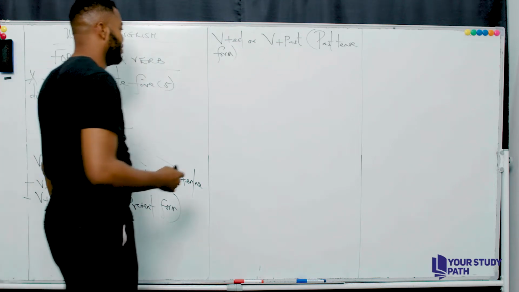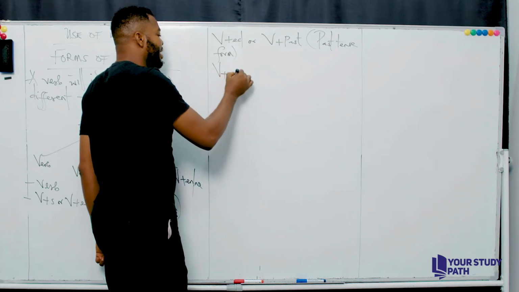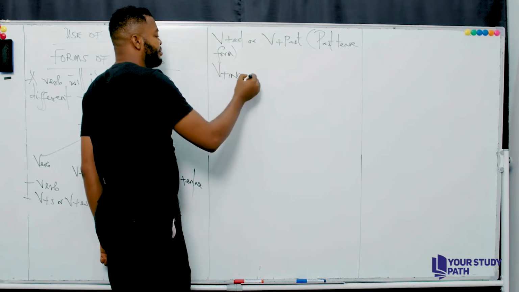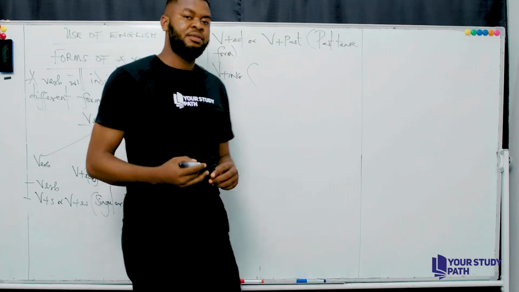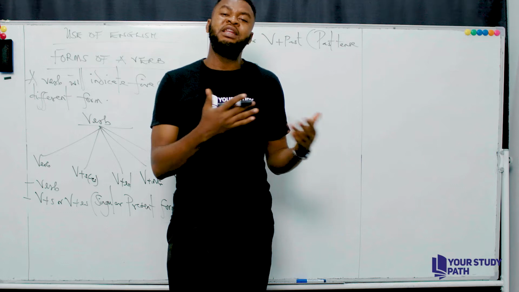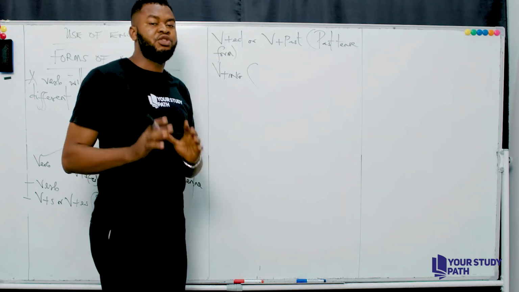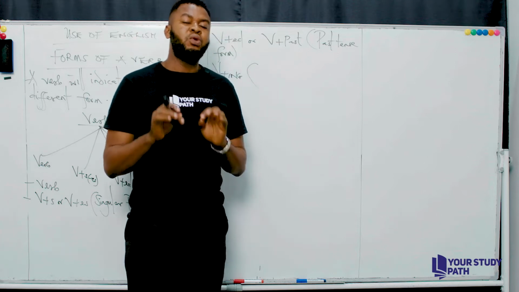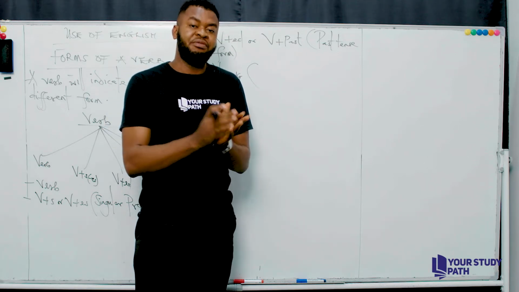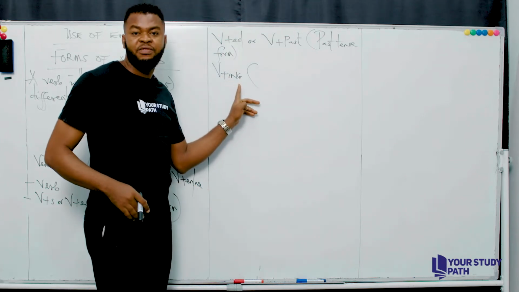Then the fourth form is V plus ing. Now it means that 90% of English words which function as a verb ending with ing, V plus ing, I was trying to explain to you that most English words that function as a verb ending with ing always indicate a progressive form of it.